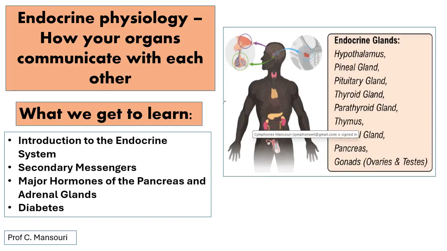Learners, and welcome to Chapter 16, which is all about endocrine physiology. So what we get to learn is that we're going to get an introduction to the endocrine system, secondary messengers, and major hormones of the pancreas and adrenal gland. Finally, we will end with diabetes.